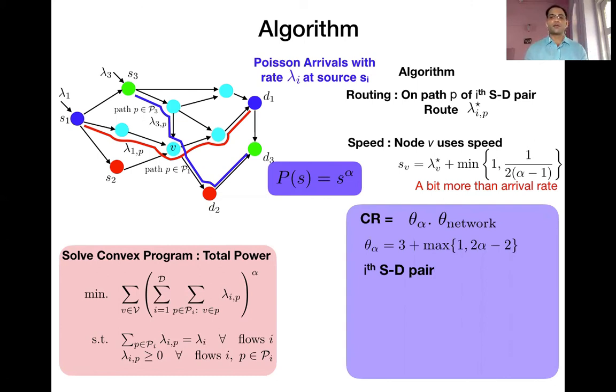So consider only the ith source destination pair, and let L of P be the length of path P for that ith source destination pair. And let L min of I be the length of the shortest path for this pair.